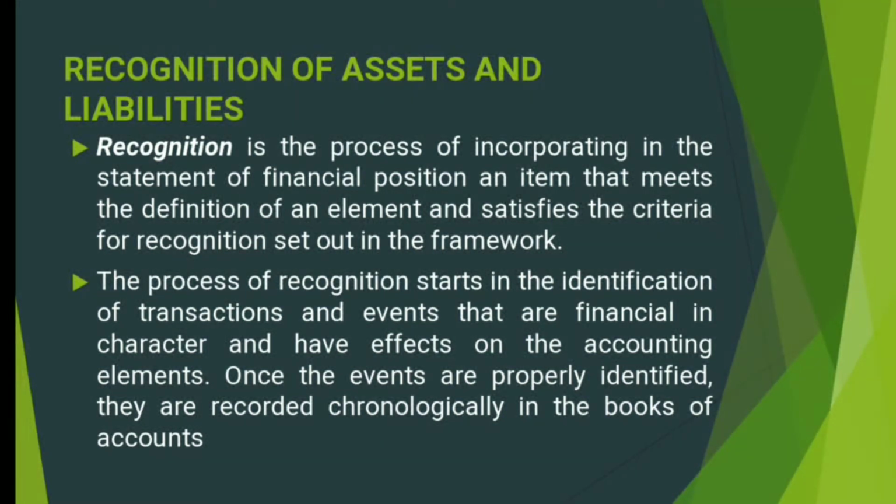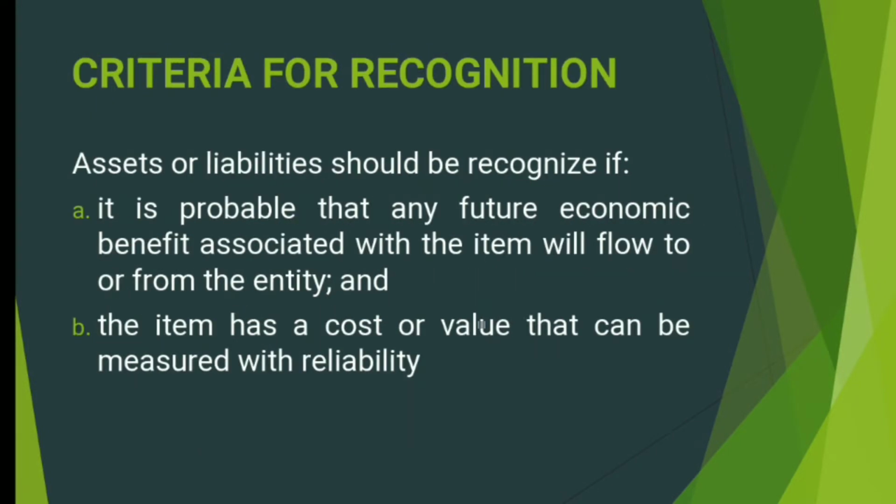Moving on to the criteria for recognition. So, let's start with the assets first. So, assets are recognized if one, it is probable that future benefit will flow to the entity, and second, the cost can be measured reliably. And then for the liabilities, they are recognized if one, it is probable that future benefit will flow from the entity, and then the cost can be measured reliably.